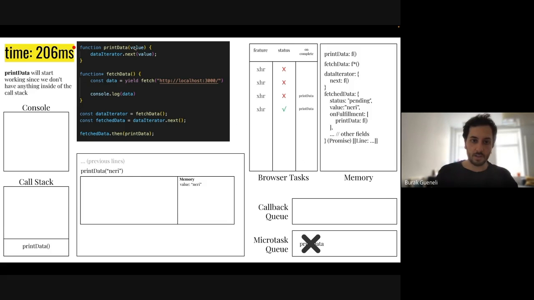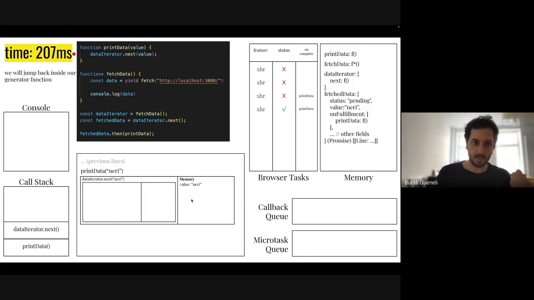So in the first line, we are putting this value into the memory of the local execution context, and then we are continuing to the second line. The second line is calling dataIterator.next with the value that we have in our local memory. So we don't have dataIterator here. We are checking out the global one. We have dataIterator here. It has this next function.